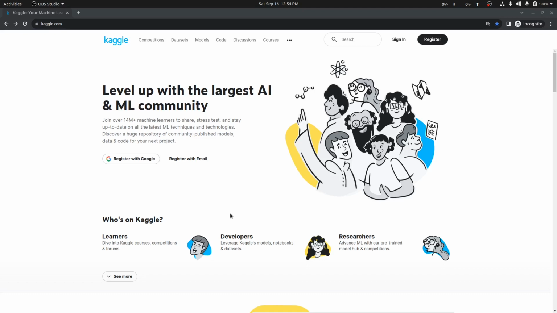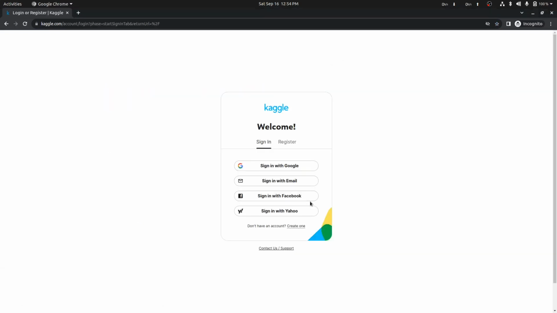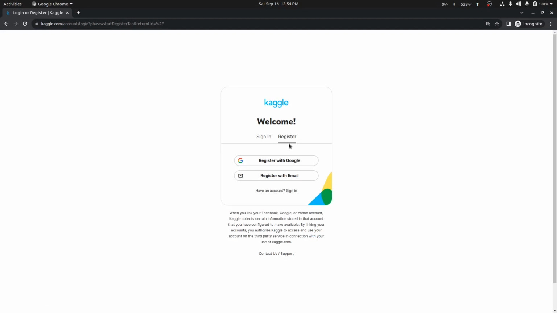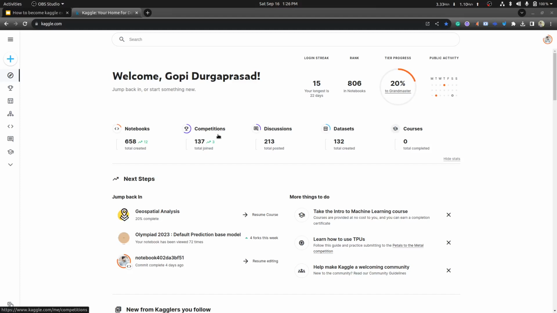Now we'll see how the Kaggle website looks. Here you can see the Kaggle website. On top you can see competitions, datasets, models, code, discussion, courses. On the right side you can see sign in and register. If you already have an account, just click on sign in. If you are new to Kaggle, just click on register. You can directly register with your Google account. Once you log into Kaggle, you can see a similar interface.